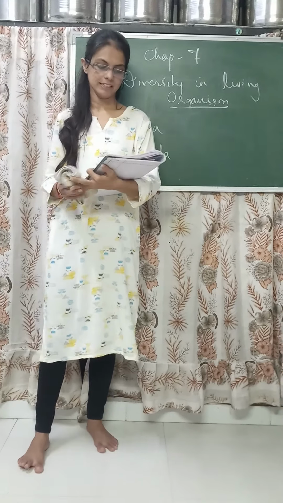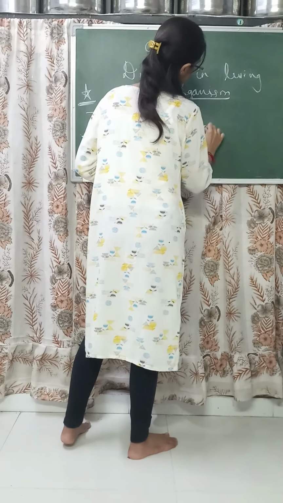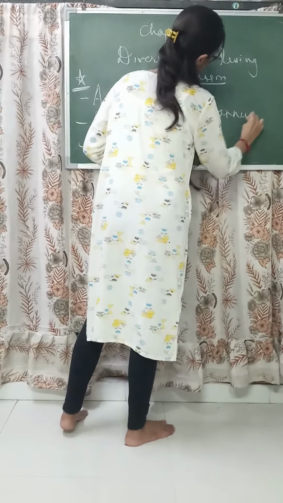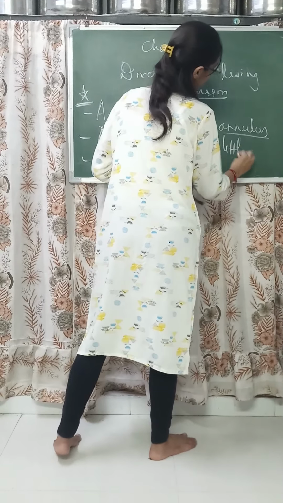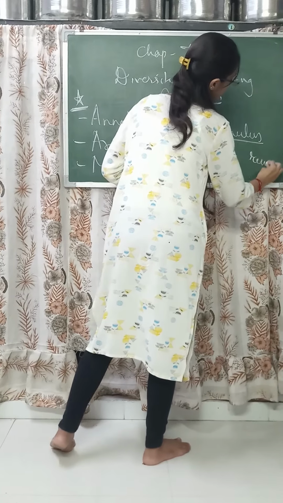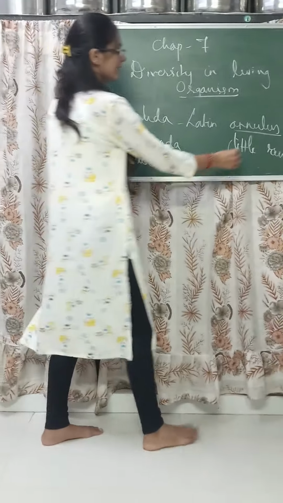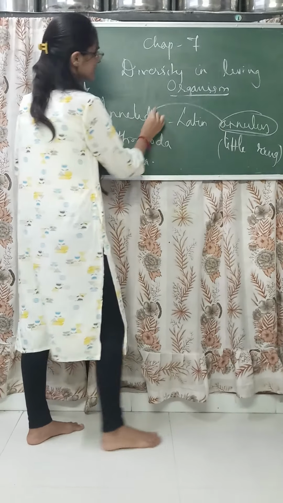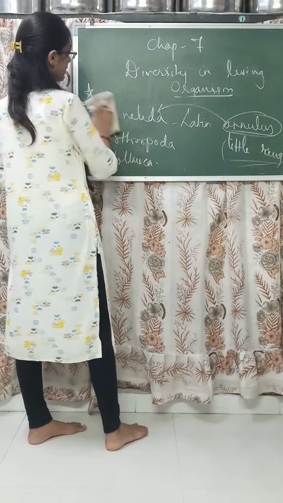First of all, Annelida. In Latin, Annelida comes from the word annelus. What do you mean by annelus? Annelus means a little ring. From annelus it came to Annelida, and the meaning is little ring.